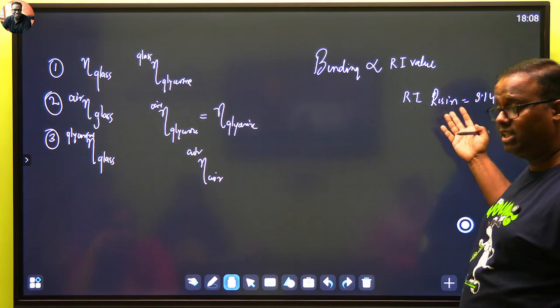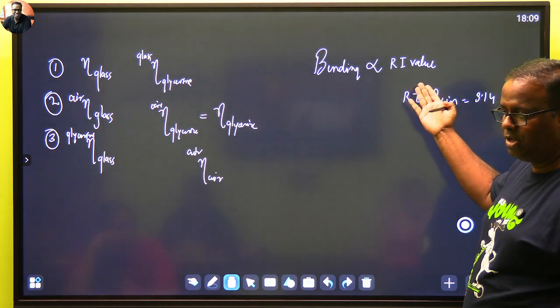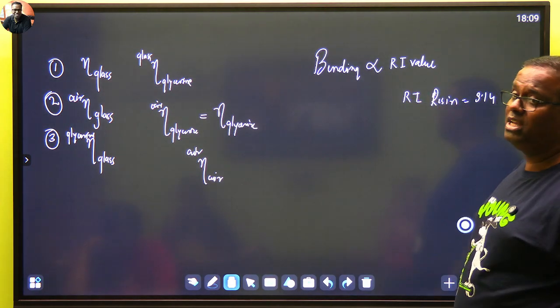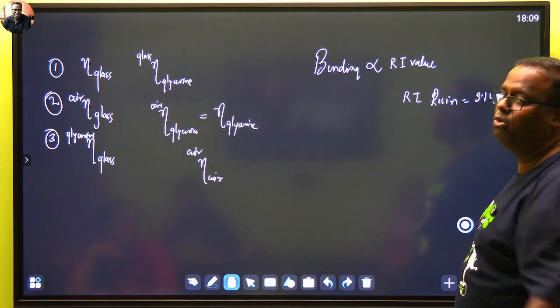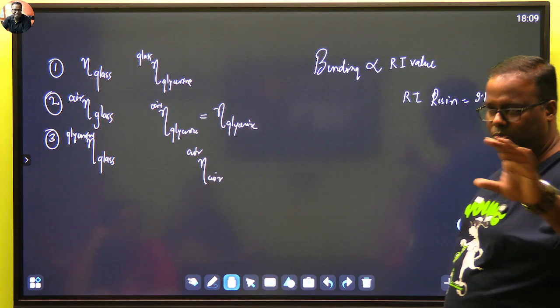So you should say that this is the standard refractive, that is absolute refractive index of resin. Air के साथ compare हो रहा है. Air के मुताबिक ये 3.14 times light को bend करता है. Are you understanding? Your thing will become more clear.